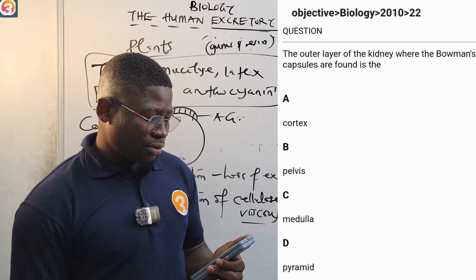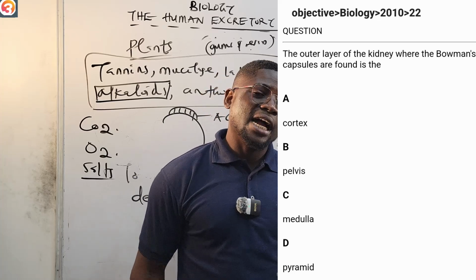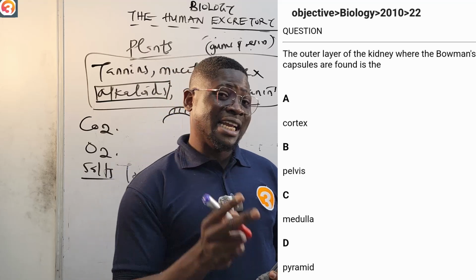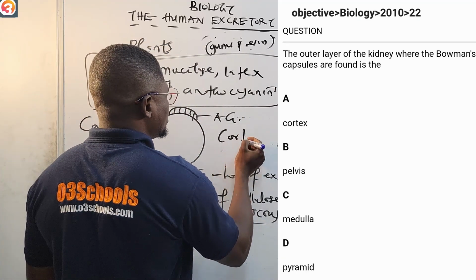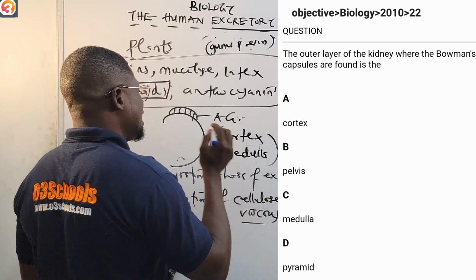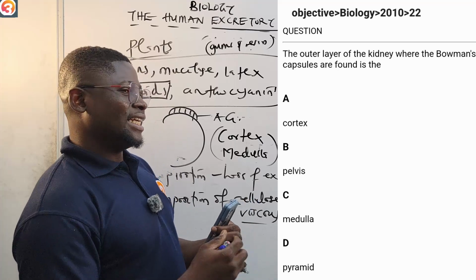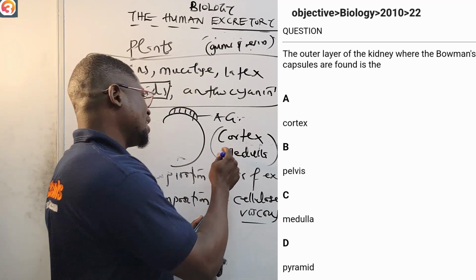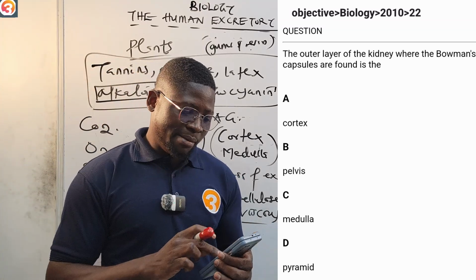2010, number 22: the outer layer of the kidney, where the Bowman's capsules are found, is called what? The kidney has two regions, the cortex and the medulla. Which one is the inner and which is the outer? I explained it during the class, so pick the answer and put it there.